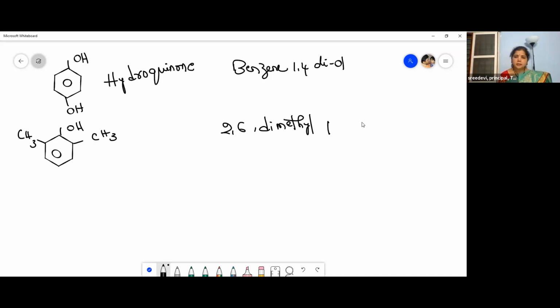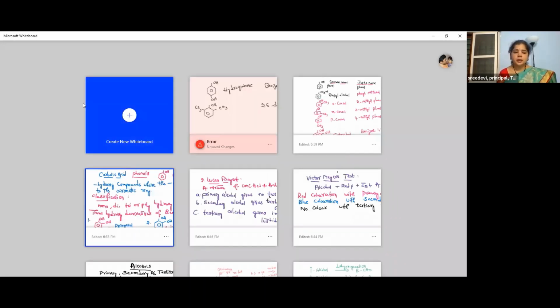Why? Because this is a phenol, C6H5OH, and this is the second carbon, third, fourth, fifth, sixth. So this is 2,6 dimethyl phenol. By this, we will close this IUPAC nomenclature.